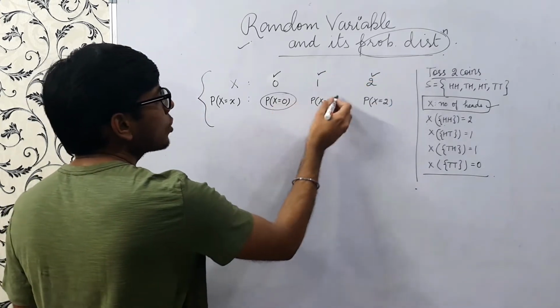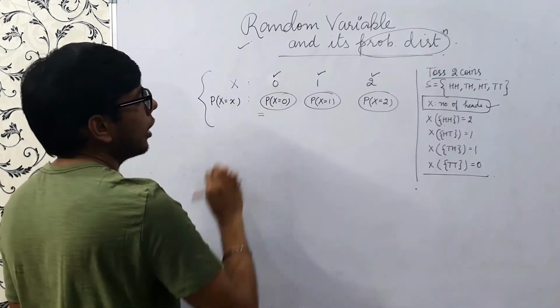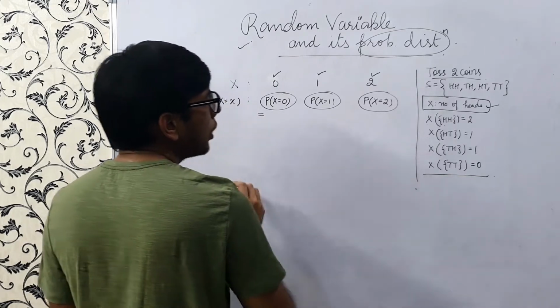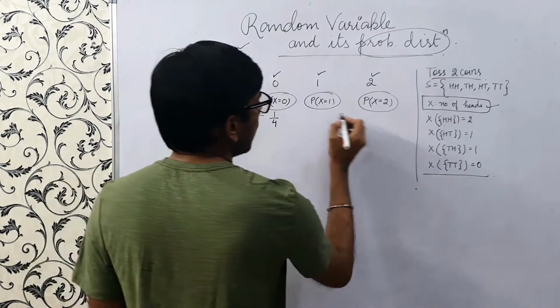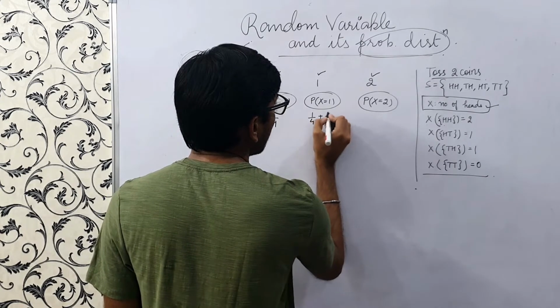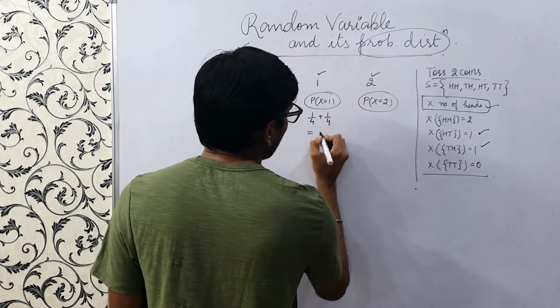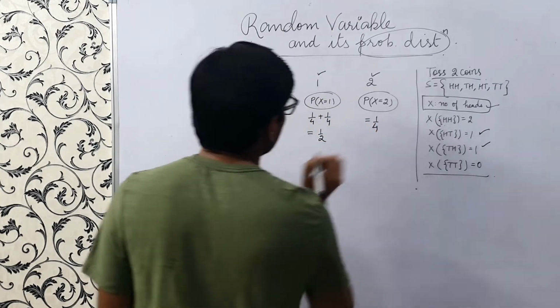So it will have associated probabilities with it. For x equals 0, it's tail and tail. If we assign equally likely outcomes, it is 1 by 4. For 1, it is 1 by 4 plus 1 by 4, 1 for this and 1 for this, so it's half, and for 2 it is again 1 by 4.